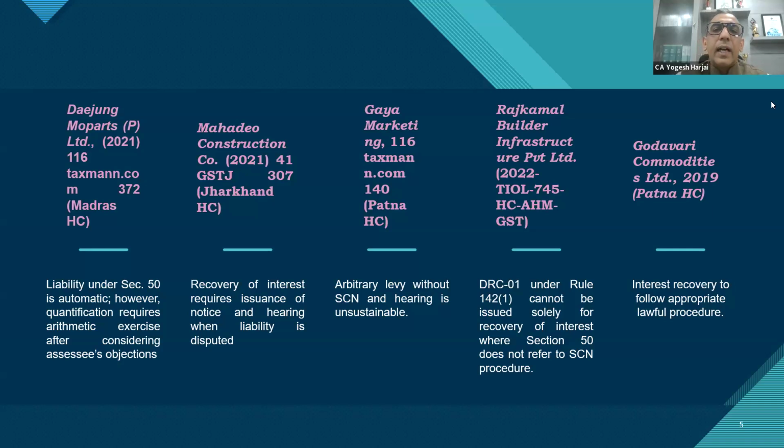I personally highly doubt they can follow the procedure of 73, 74 for recovery of interest, particularly the interest on self-assessed liability. They assess the tax liability, they charge the interest. Even if they do not charge the interest, Section 75, subsection 9 does give them the power. The interest is automatic, it still has to be paid. But what if the time limit has passed? Can they still do that?